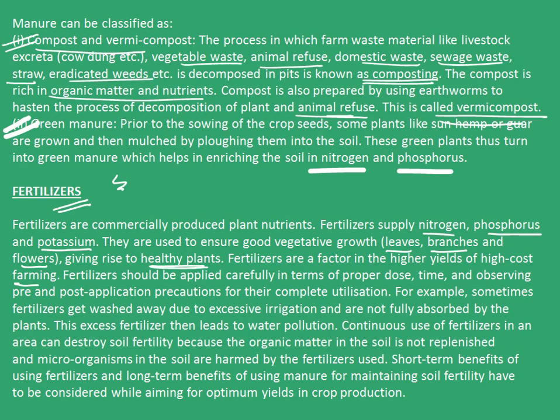Fertilizers should be applied carefully in terms of proper dose, time, and observing pre and post application precaution for their complete utilization. For example, sometimes fertilizers get washed away due to excessive irrigation and not fully absorbed by the plants. This excess fertilizer then leads to water pollution. Continuous use of fertilizers in an area can destroy soil fertility because the organic matter in the soil is not replenished and microorganisms in the soil are harmed by the fertilizers used.